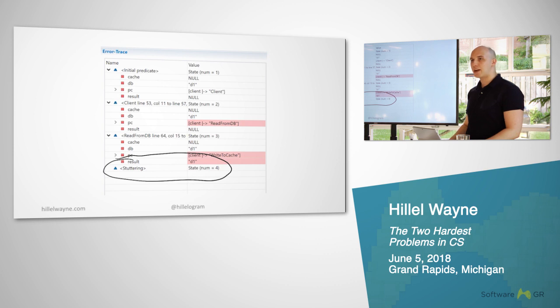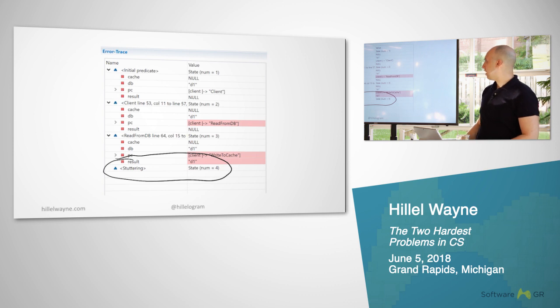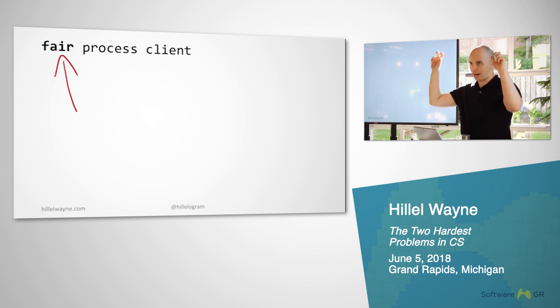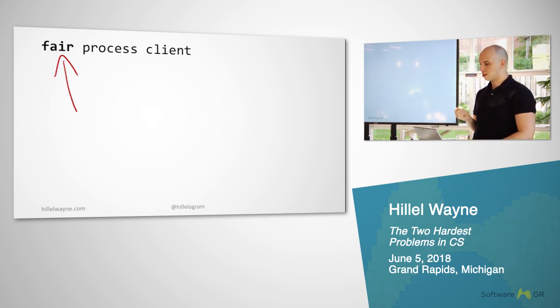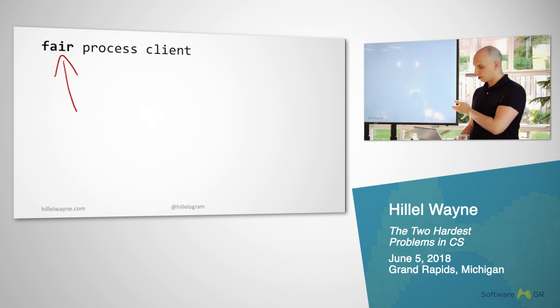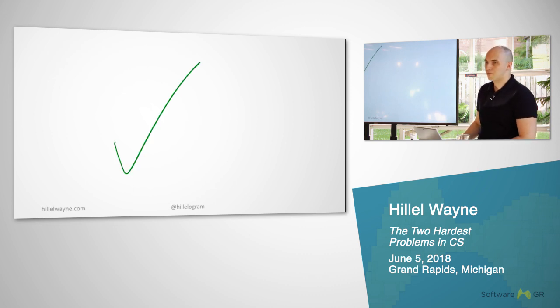We never actually said our client could not crash partway through. That's what stuttering means. We just keep going, and then we just stop, and then we just say nothing ever happens again. And it turns out that if our client crashes, we're never going to write to the cache. So we have to be very explicit with TLA Plus and say, for this particular problem, the client cannot crash. The client cannot stall out. It is what's called fair. Fair meaning it will always get a chance to run. This may not be something we can always justify, especially at lower levels, but at a high level, for what we're doing, it's fine. So now if I run this, what will happen? It'll be a success.